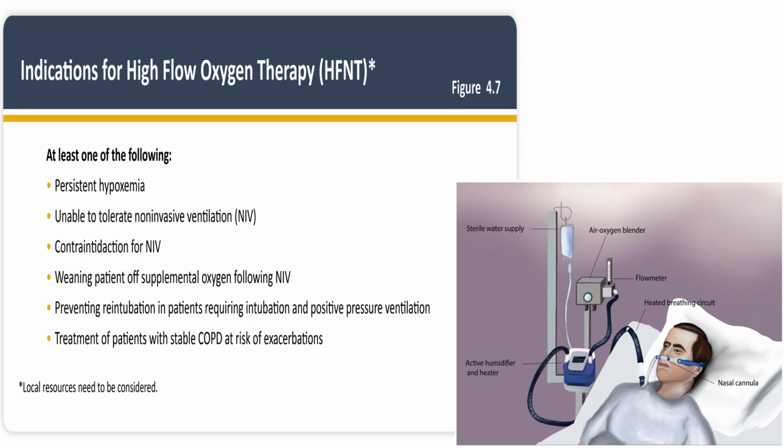Okay, so in HFNC, remember this is the nasal cannula, and this is the water for the humidifier. Here we can vary FiO2 up to 100% with the temperature set and the flow rate set. HFNC is to be given to patients who have persistent hypoxemia, who are unable to tolerate NIV or have a contraindication for NIV, or when weaning the patient from mechanical ventilation.